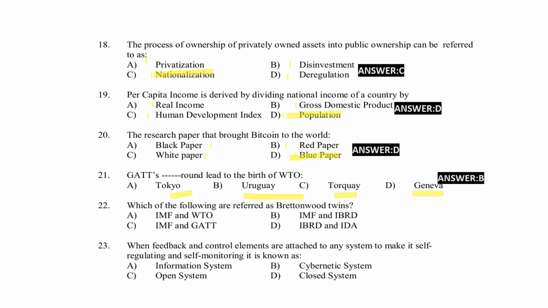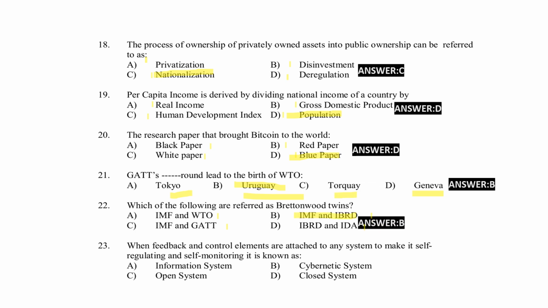Right answer for the question, option B, Uruguay round. Next, which one of the following is referred to as Bretton Woods twins? IMF and WTO, IMF and IBRD, IMF and GATT, IBRD and IDA. Right answer for the question, option B, IMF and IBRD.